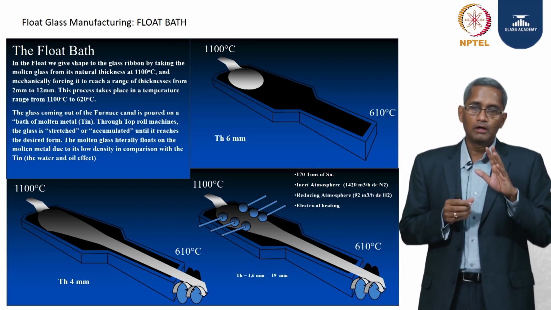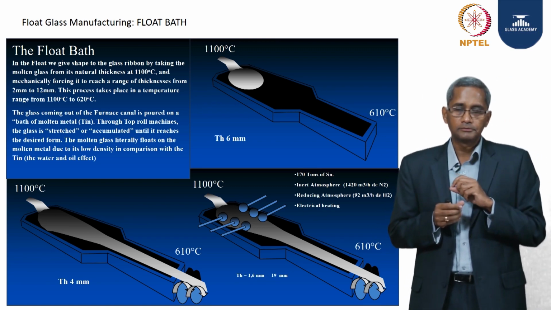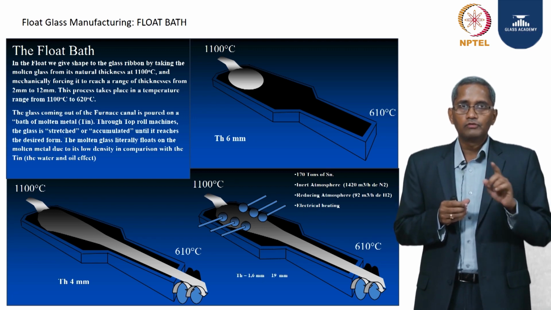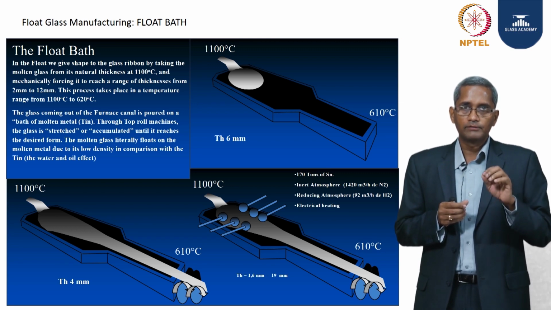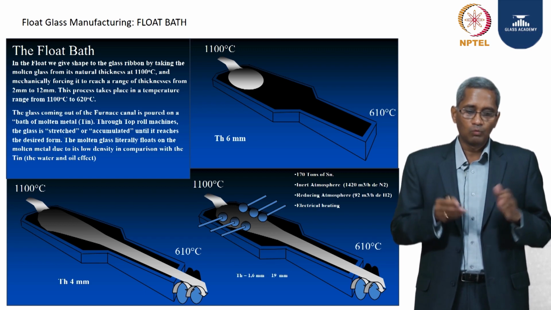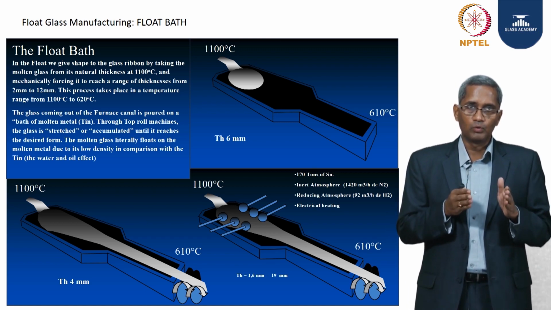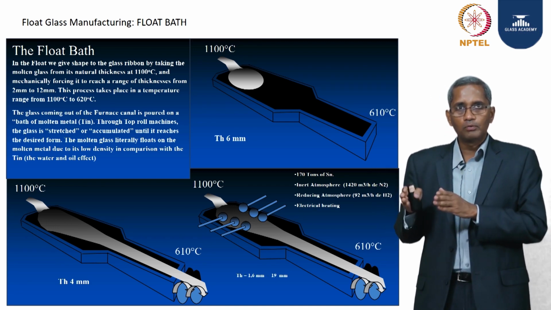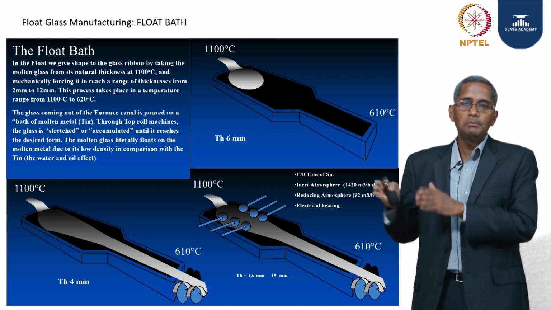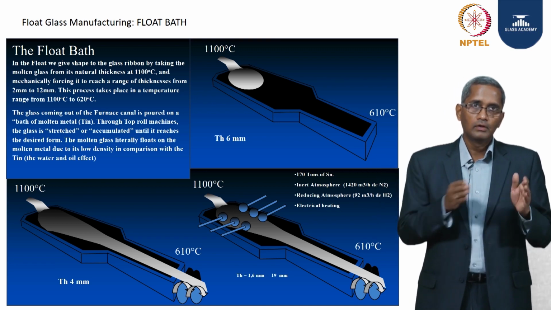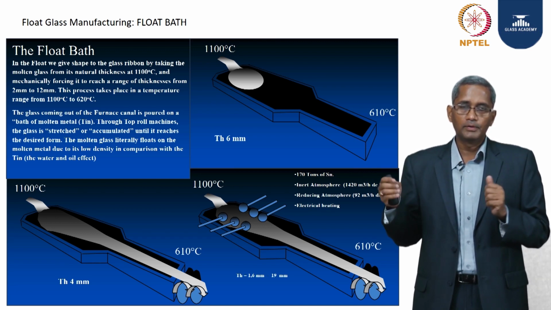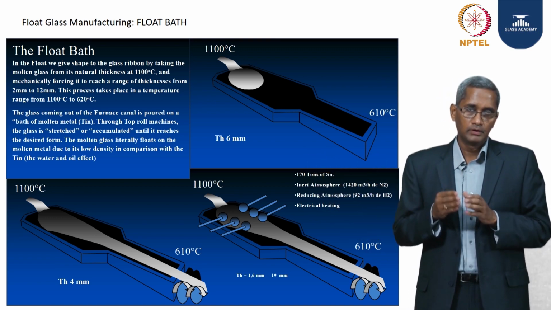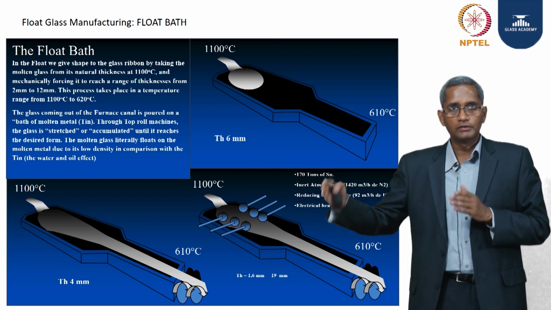I talked about the angle, now how the speed helps in determining the thickness. Let us assume, for example, the first top roll machine, the speed at which it is pushing the glass, I can set it at, let us say, 2 meters per minute. So, the glass is coming at a constant flow rate, and it is moving 2 meters in 1 minute duration. The next top roll, I increase the speed to 3 meters per minute. Same quantity of glass which has been traveling at a speed of 2 meters per minute, now the second machine is forcing it to travel faster at a speed of 3 meters per minute. So, it covers a larger area and naturally the thickness reduces.